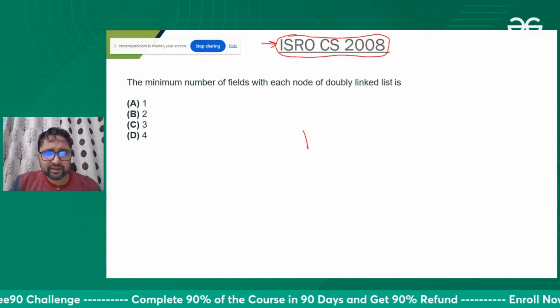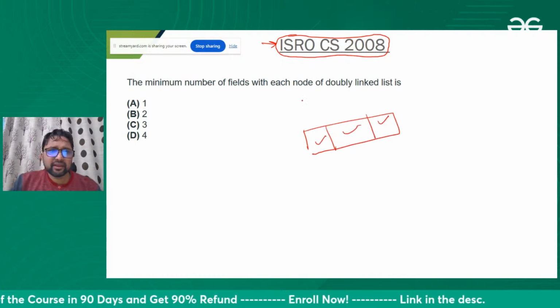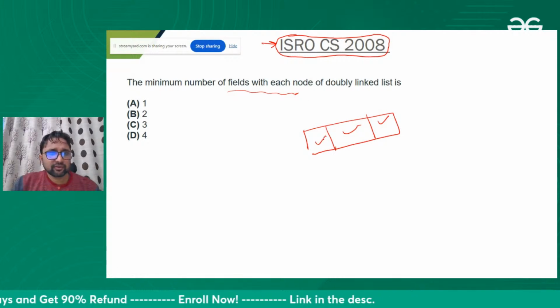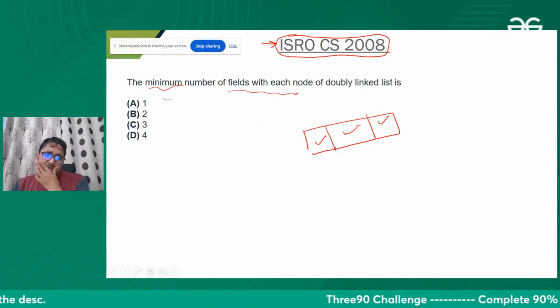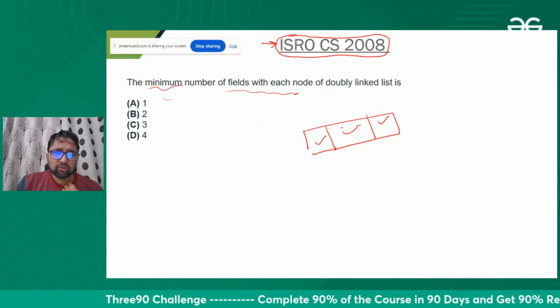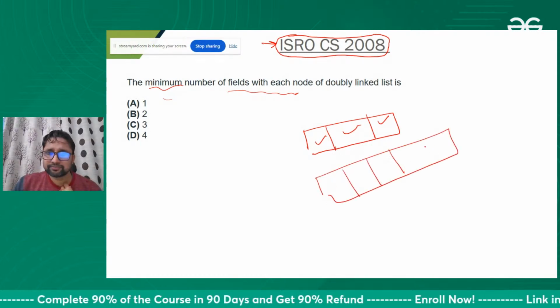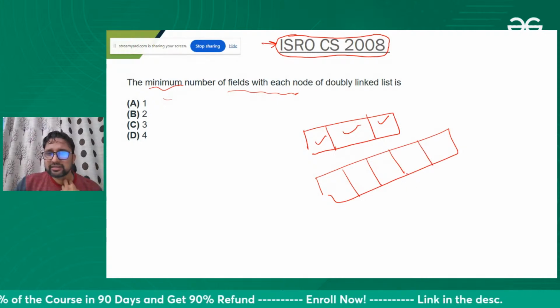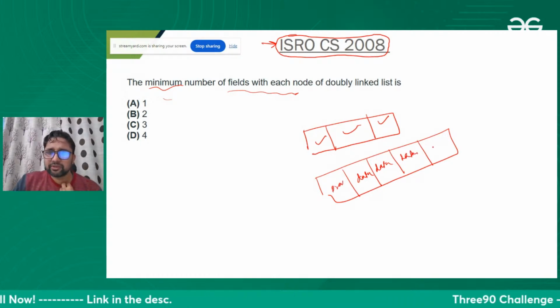We know that in a doubly linked list, we have three fields. Why are they saying minimum, not maximum? Maybe they are considering that a doubly linked list can have more data fields. Maybe there are three data fields, but the links will be two.